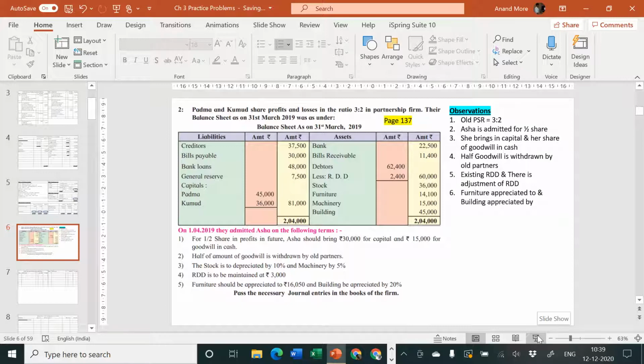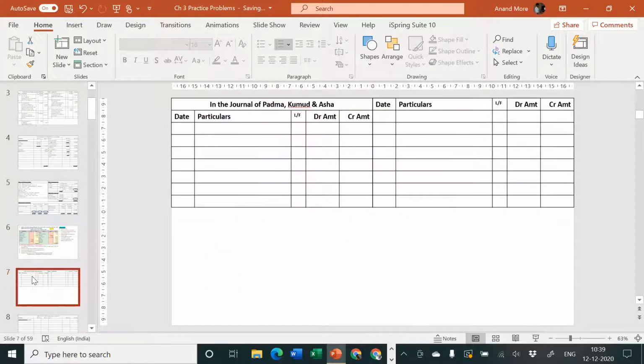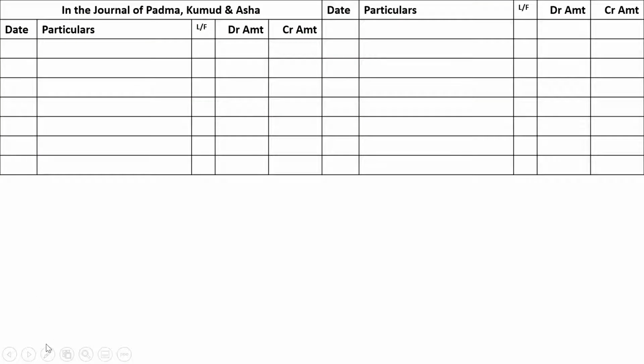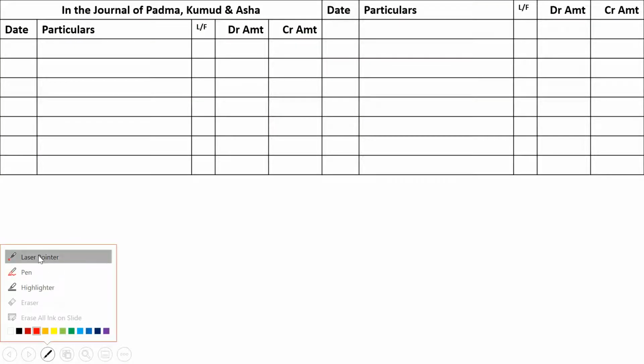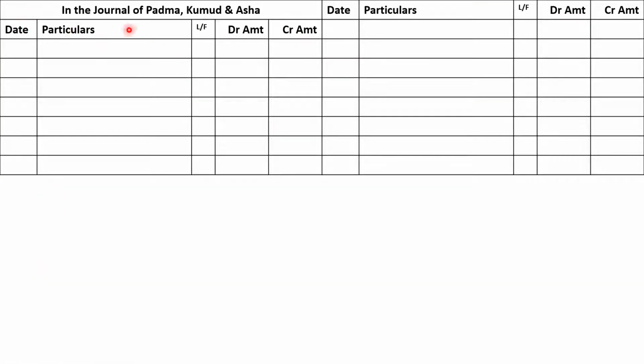These are the adjustments. Now draw 2 pages of journal. Remember, this side: date, particulars, LF, debit amount and credit amount. This side is my left hand side page, and this side again, date, particulars, LF, debit amount, credit amount, is my right hand side page. So there are 2 different pages. I have drawn 2 different formats. When I complete the left hand side, then I'll go to the right hand side.